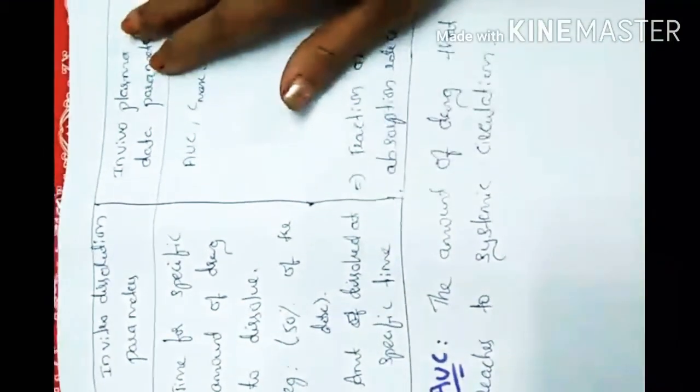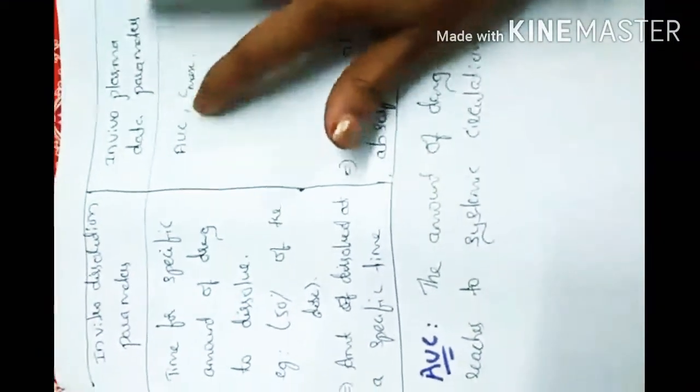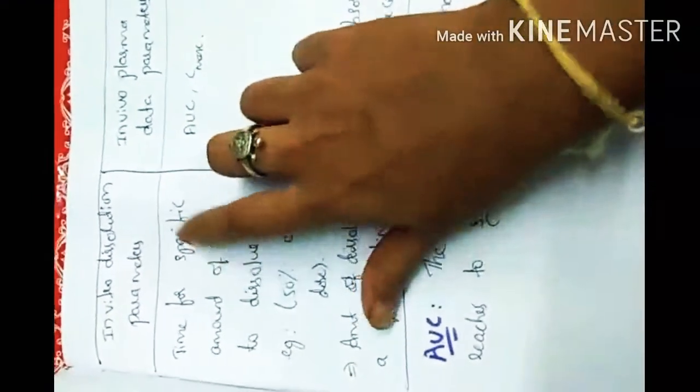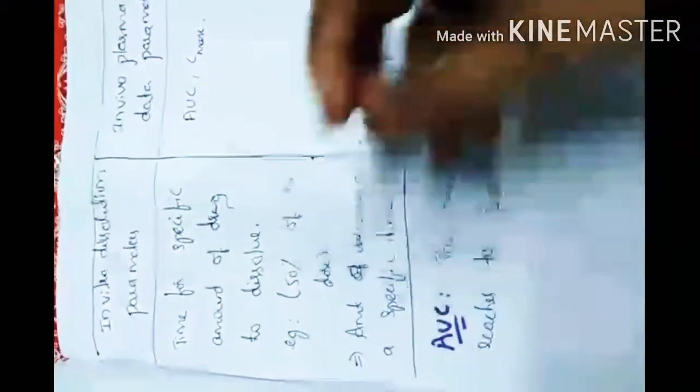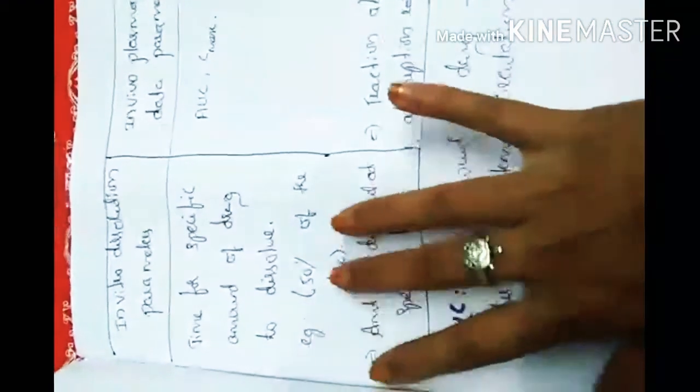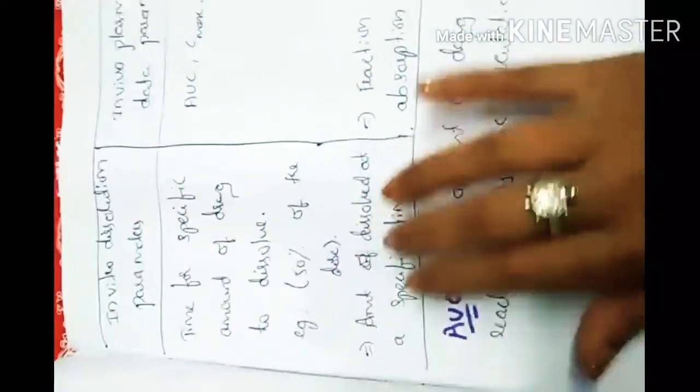Next, in vitro dissolution parameters and in vivo plasma data parameters. Here, the time for a specific amount of drug to dissolve. For example, 50% of the dose, the amount of drug dissolved at a specific time.